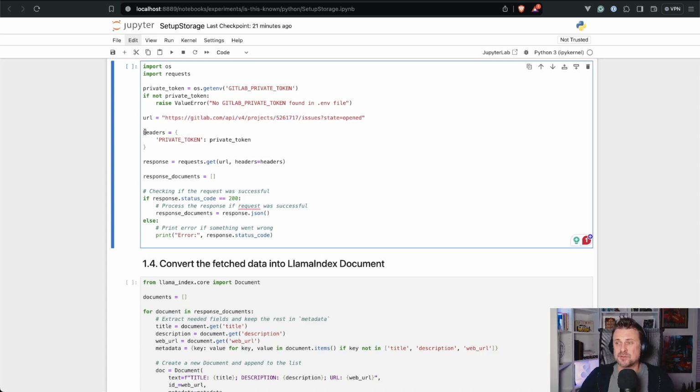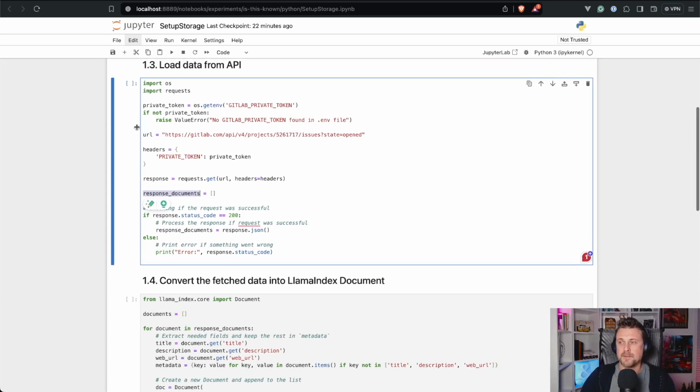We just create the request, and then in the response we expect some documents, the list of issues. If we don't get them, we spit out the error. If we do, then we just set the response documents variable with a JSON representation of the data that we've got. It's pretty straightforward, very clear to understand, I guess.